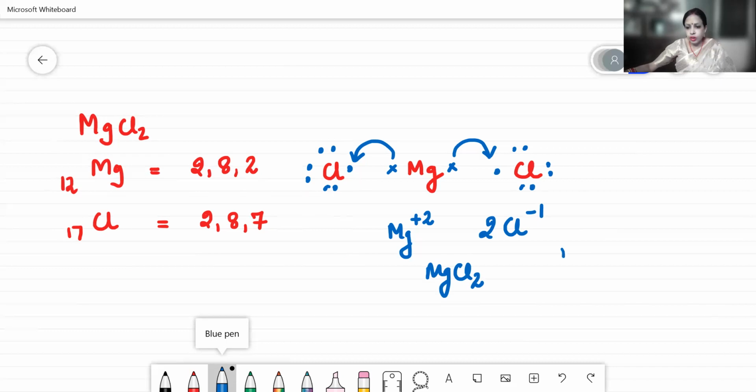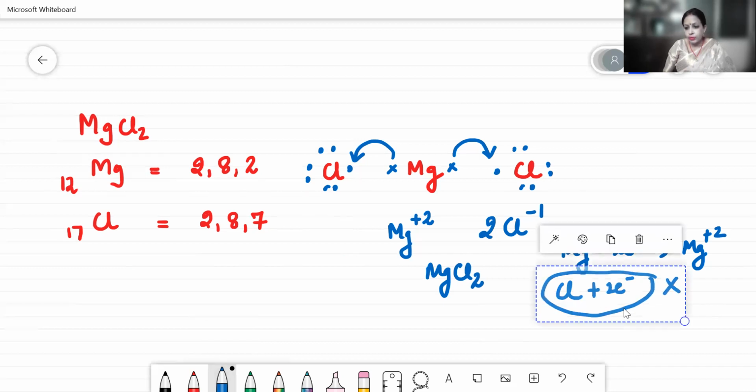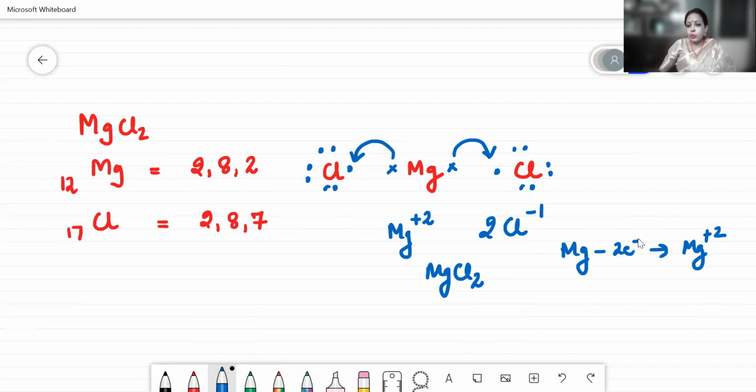Now, if we talk about the ionic equation, your magnesium loses 2 electrons, changes into magnesium ion, Mg plus 2. Your chlorine atom gains 2 electrons. Will it? No. This is a very common mistake, as I mentioned just now, which the children make. So please, you don't make this common mistake, because chlorine atom will gain only 1 electron.